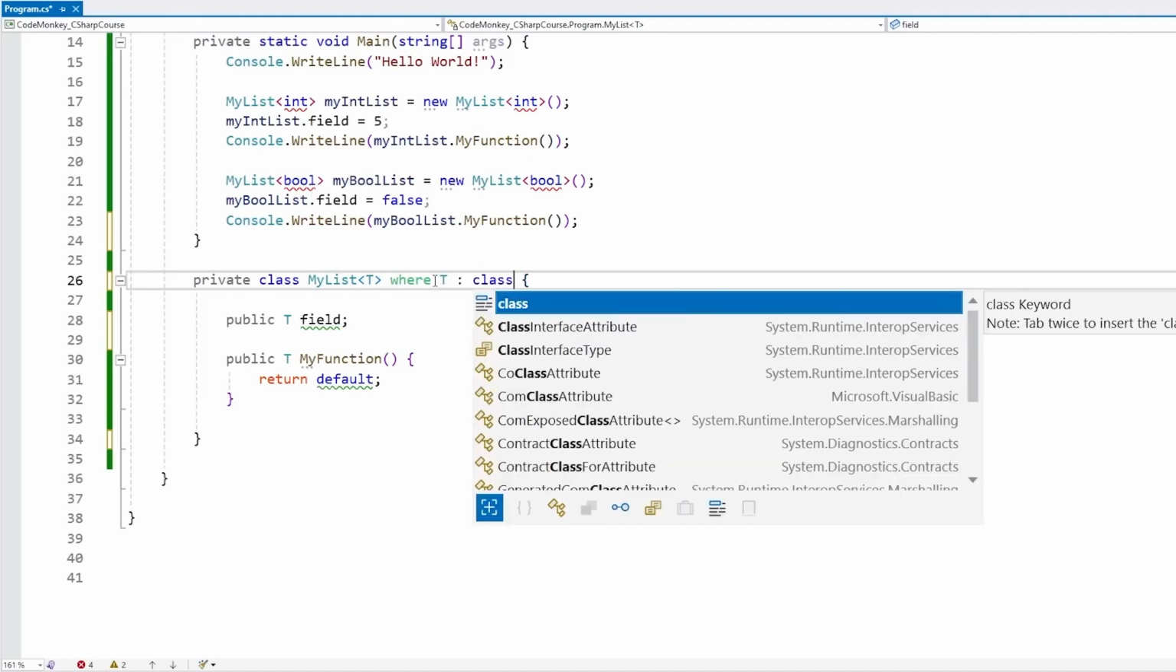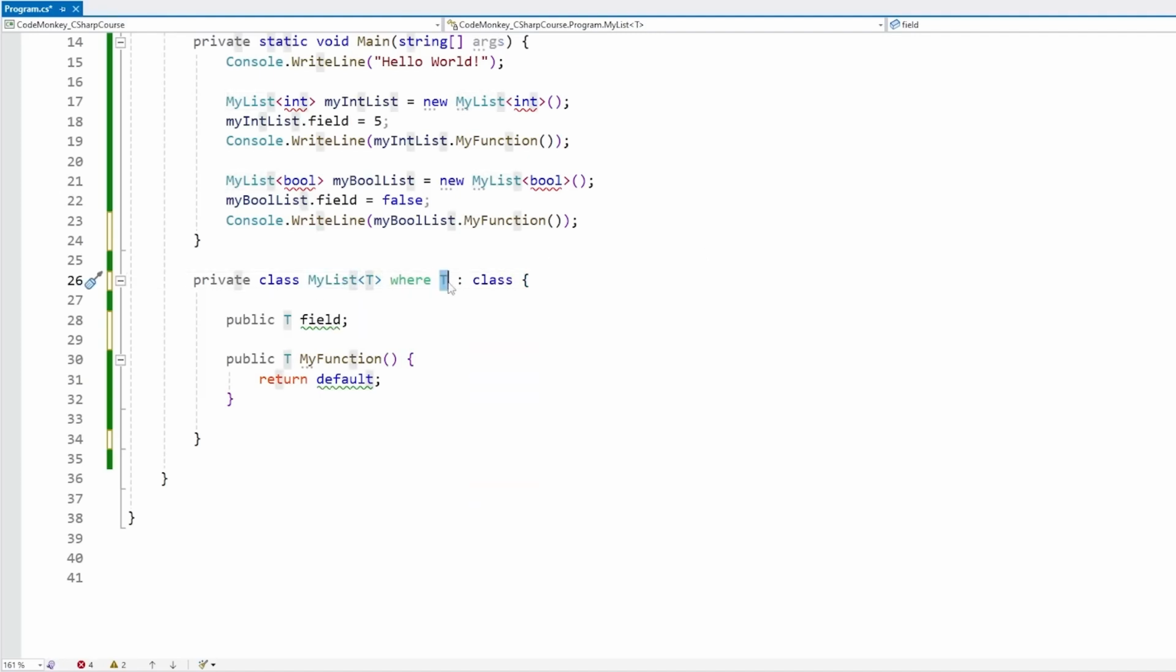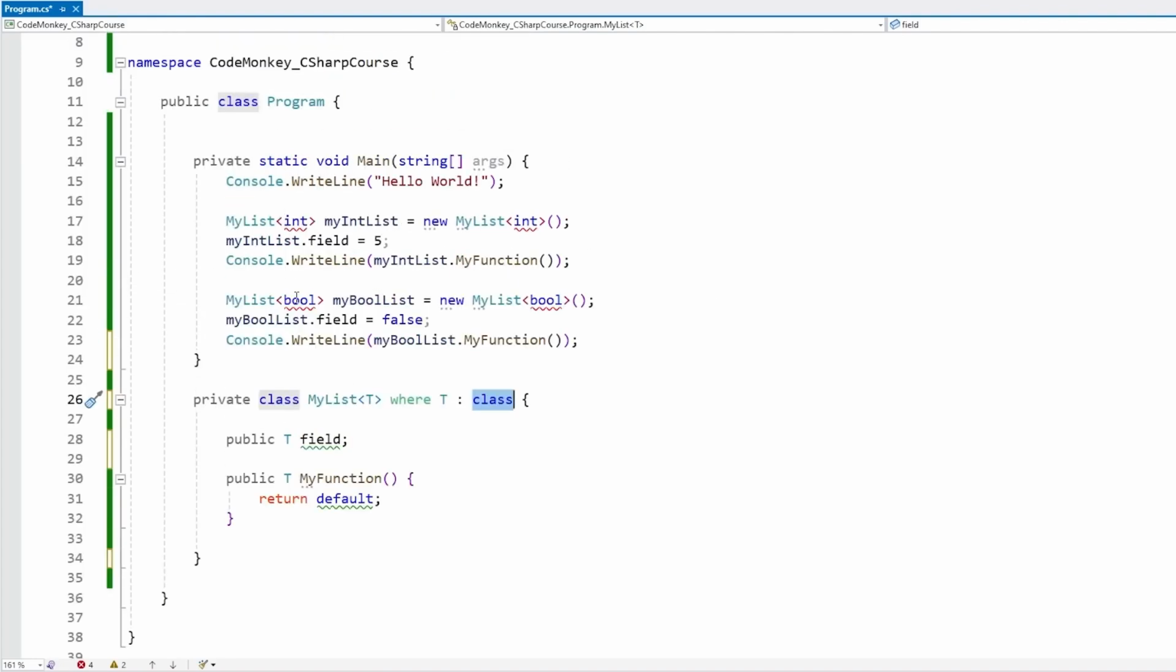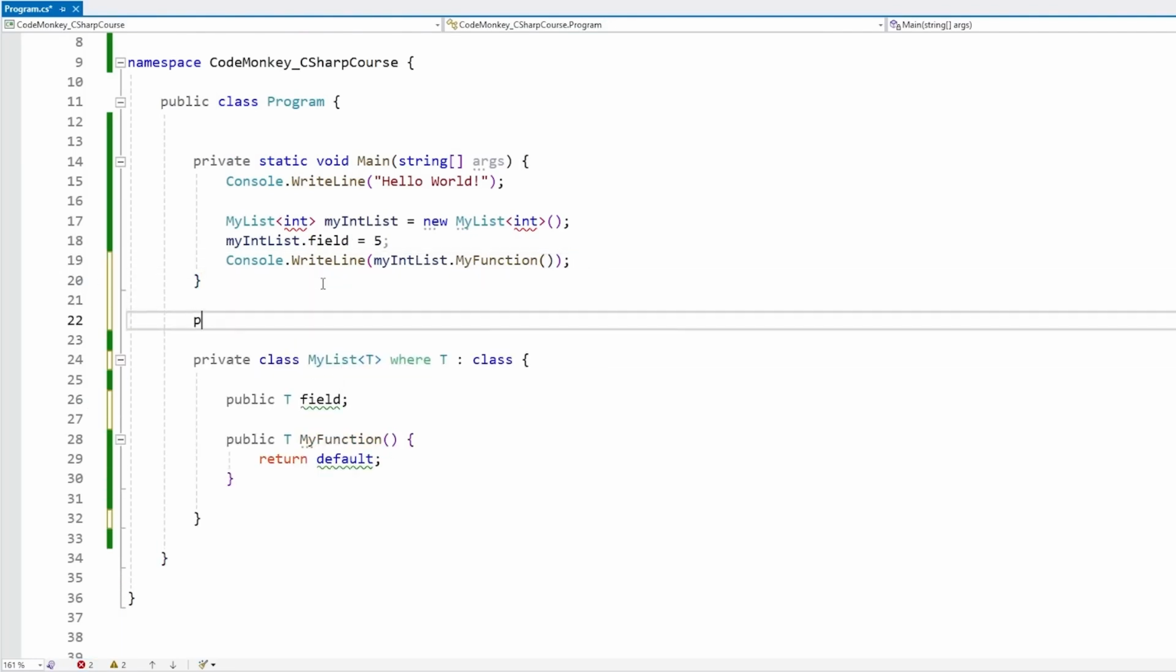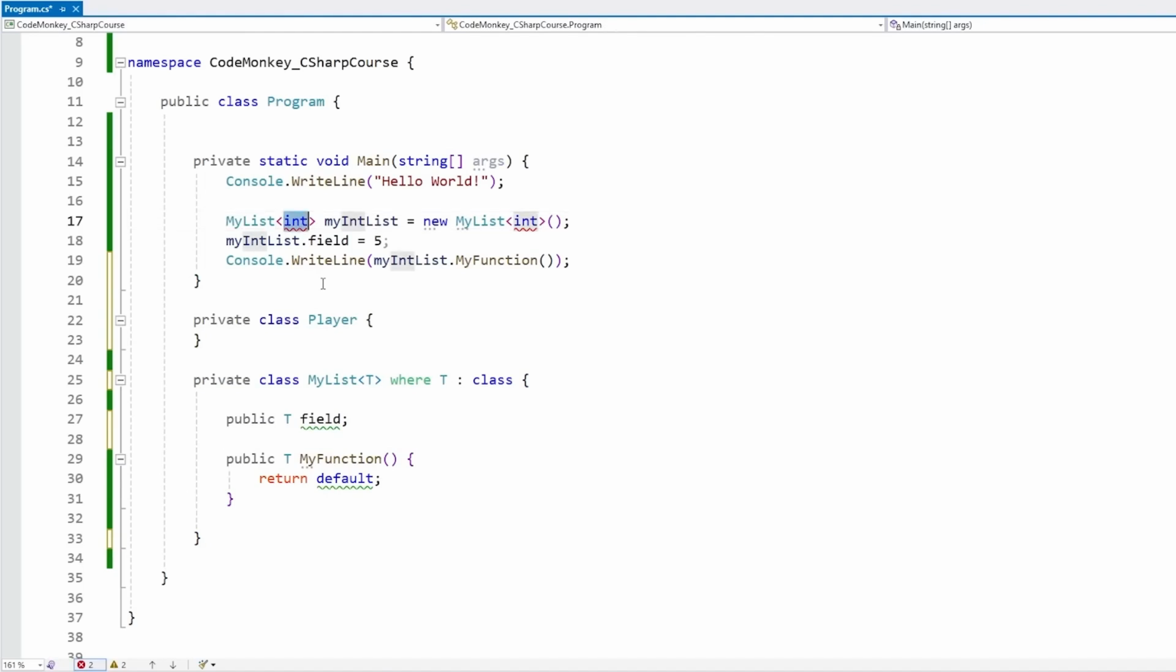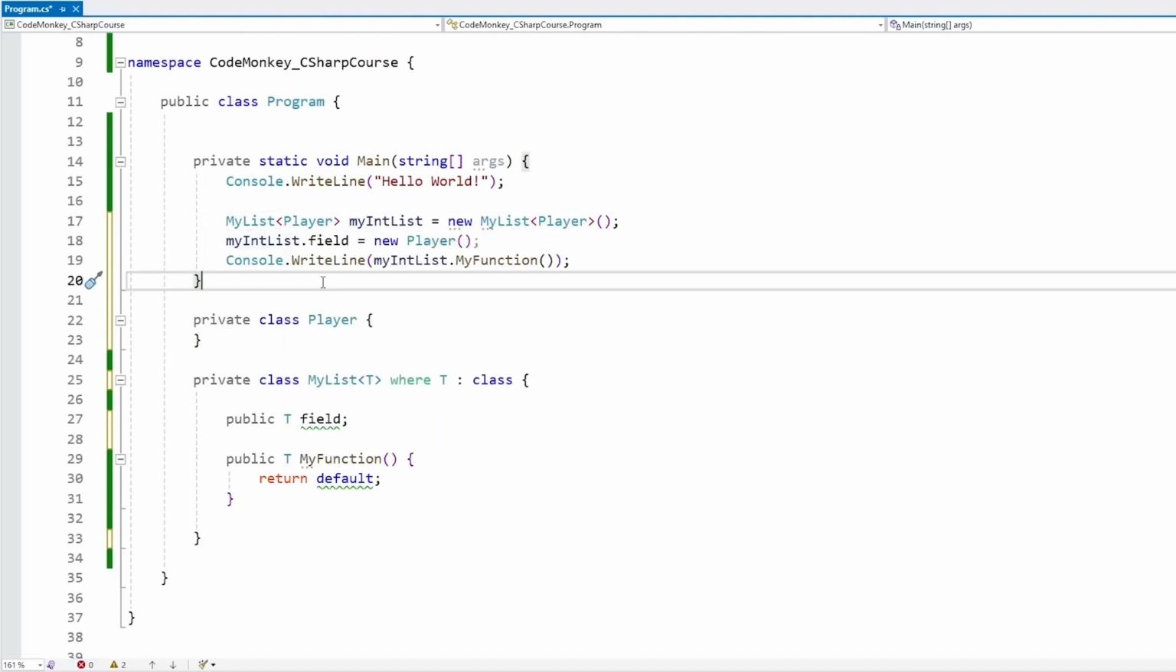Meaning that this type MyList can only be used with a T type as long as that type is of type class. So for example, here we see some errors because ints and bools are not classes, so we cannot use them. We need to make some kind of class for some kind of player. And now up here, we can make this of type player. And yep, now this does work.